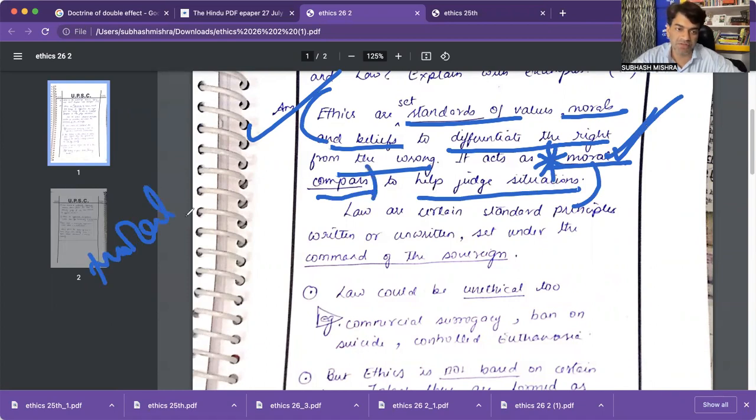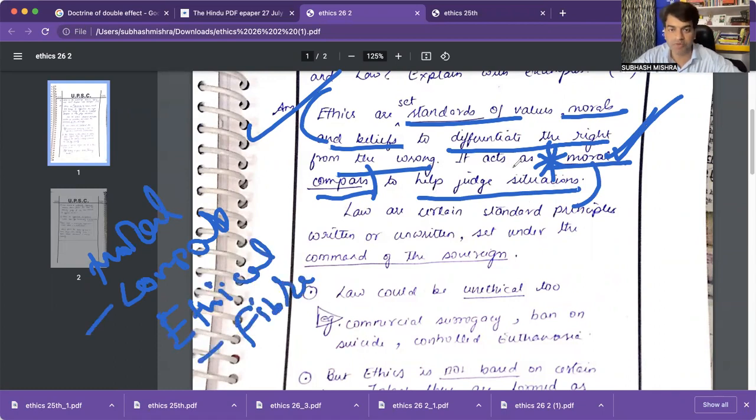You can also write moral or ethical fiber. So very good words you have chosen. And it is the set standard of value, morals, and belief to differentiate right from wrong. That you can write. Very good understanding you are having.